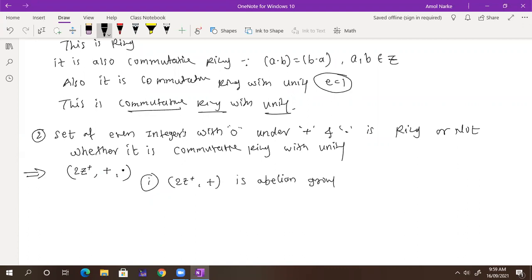It is clearly closed, because if I add any two even numbers I get an even number itself. So closure is there. Associativity is there. What about identity for the plus operation? It is 0. And what about inverse?